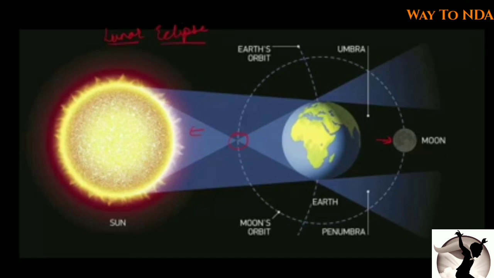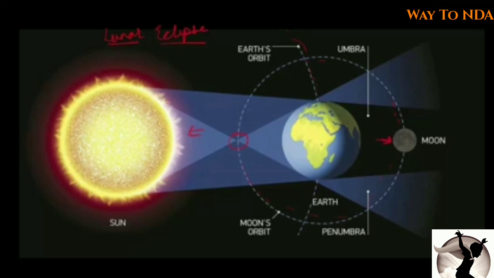Lunar eclipse, okay. So here is the moon and earth is between the sun and moon, and this is the orbit of the moon. Moon has also kept revolving and it has changed its position, it has come here now, and this is the orbit of earth. Earth is also revolving around the sun. So remember, moon is revolving around the earth and earth is revolving around the sun.